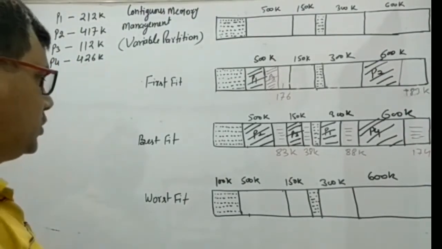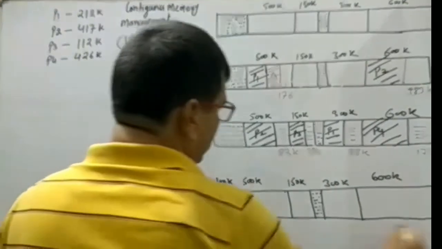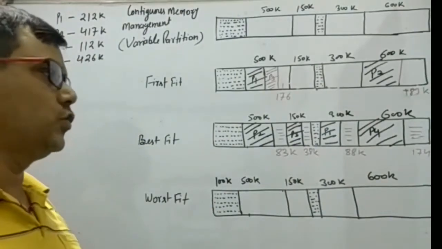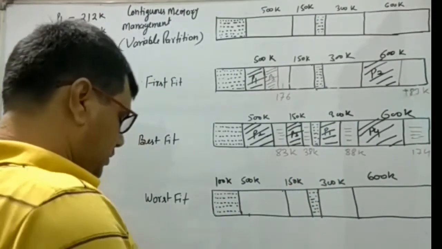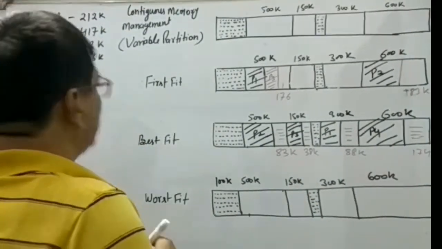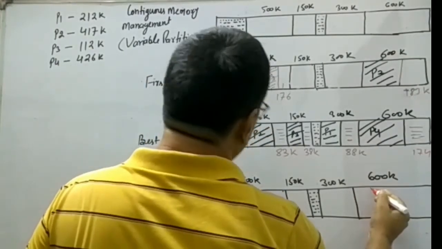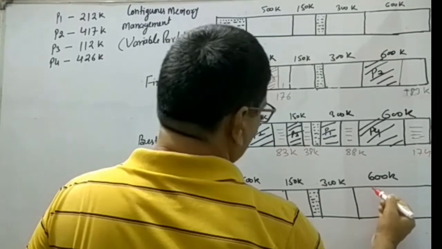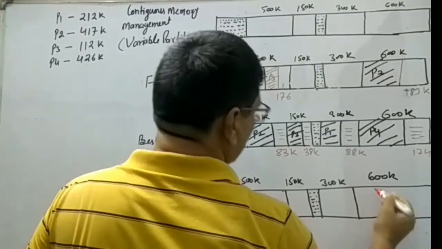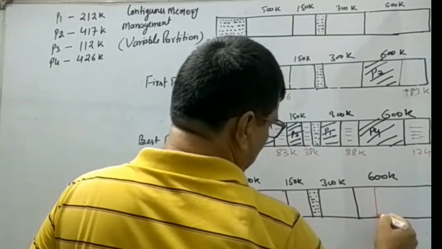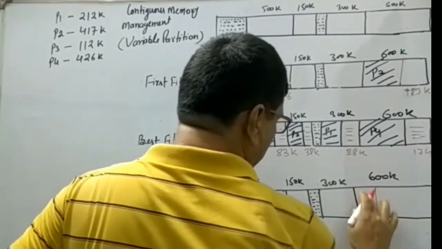Now process P1 comes, it will search from beginning to end, and the largest hole is 600K, so 212K is allocated here.